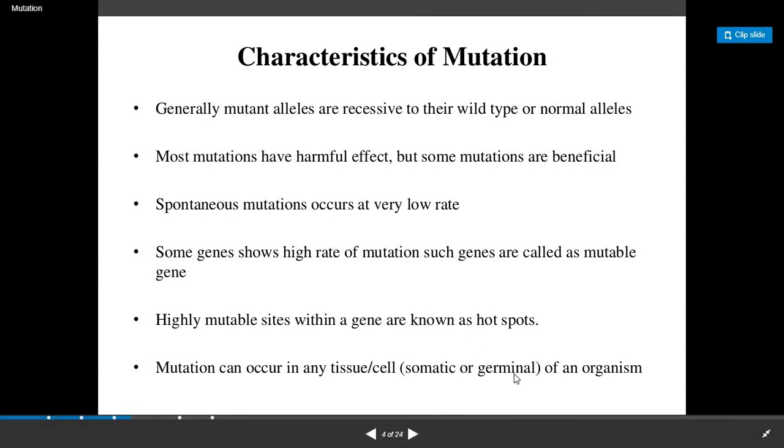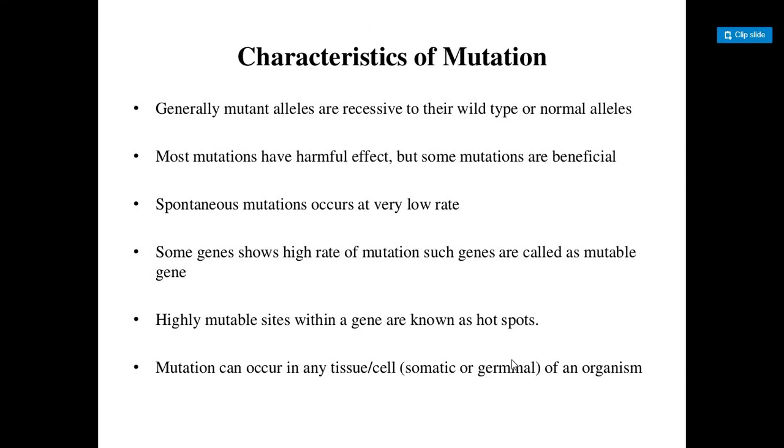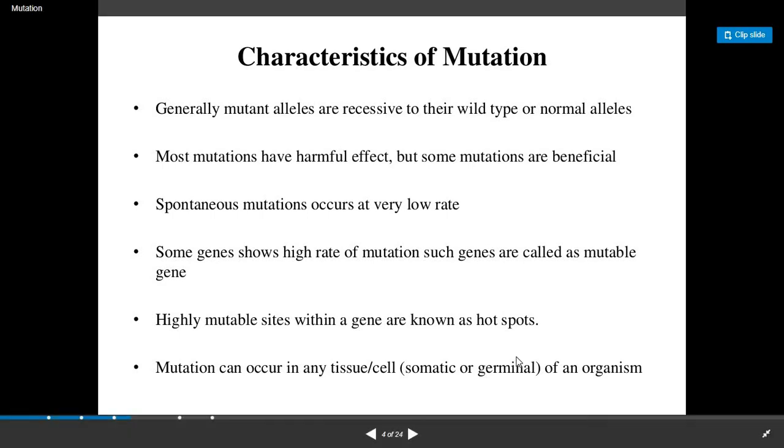Now somatic and germinal: somatic means it occurs in the normal cells, or it may be germinal, that is, the germ cells that are responsible for forming the reproductive organs, or in which the meiosis process occurs. So in those cells also the mutation process can result.